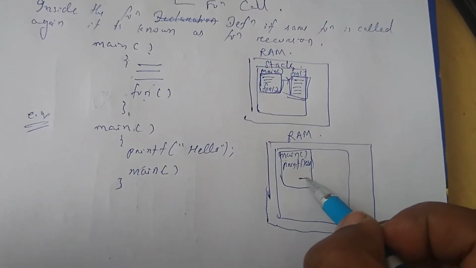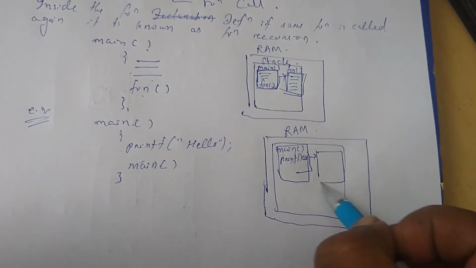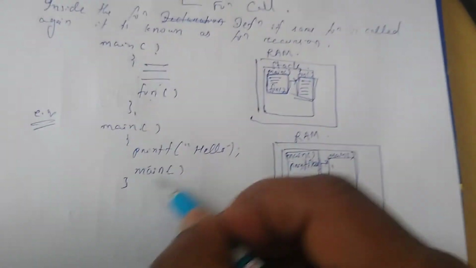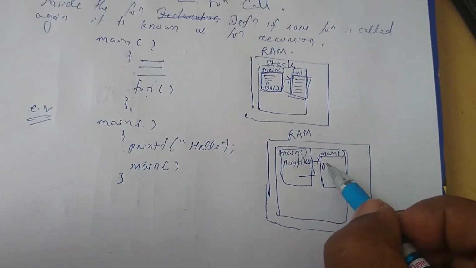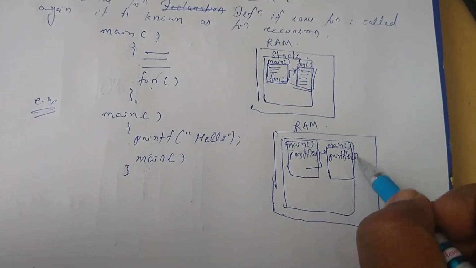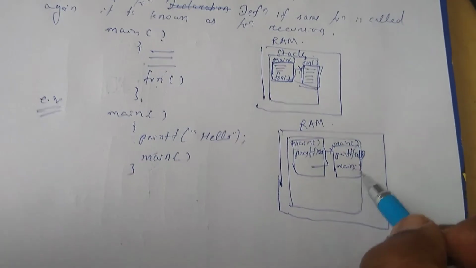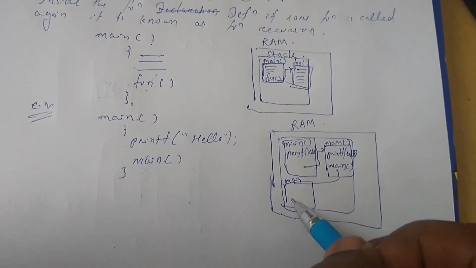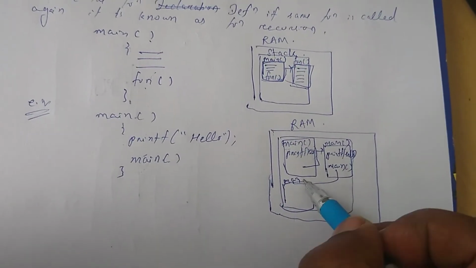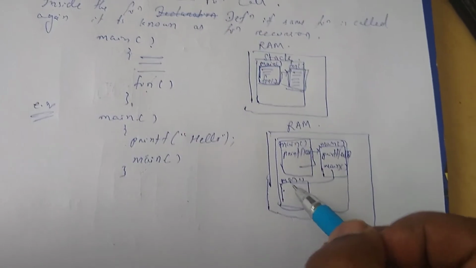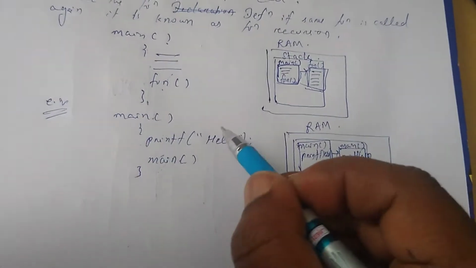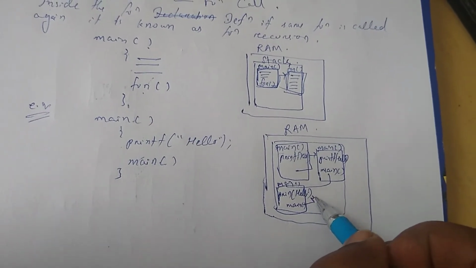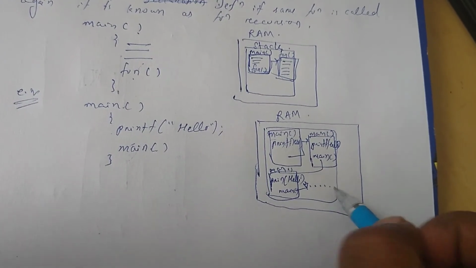But for this line, again the main function is called. When the function is called again, another frame is created. Inside it the execution starts again from the beginning. That means printf hello gets executed. Again inside it the main function is called. When the main function is called again, another frame is created. For each function call, one frame gets created. Again another frame is created where hello is printed, and again the main function is called, and again another frame is created. In this way it goes on.